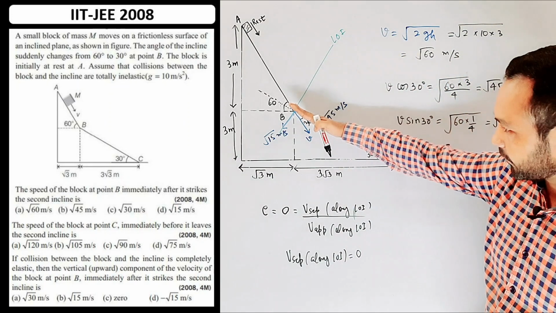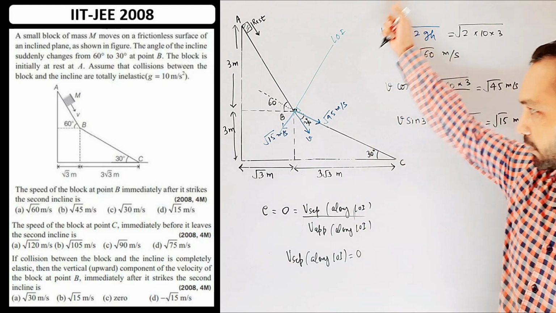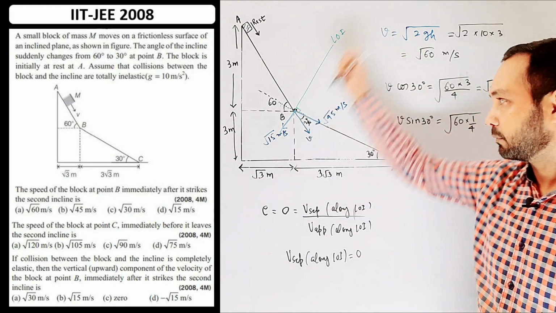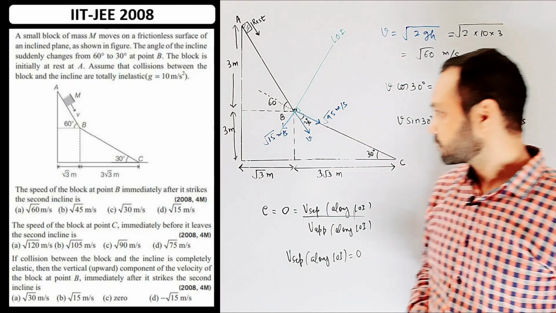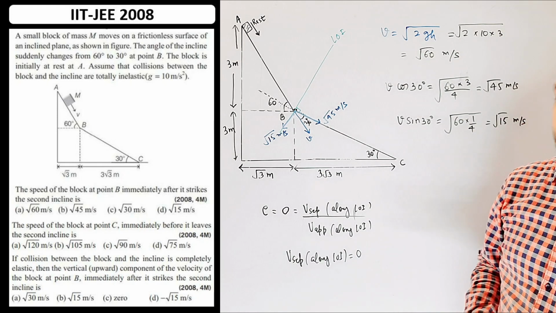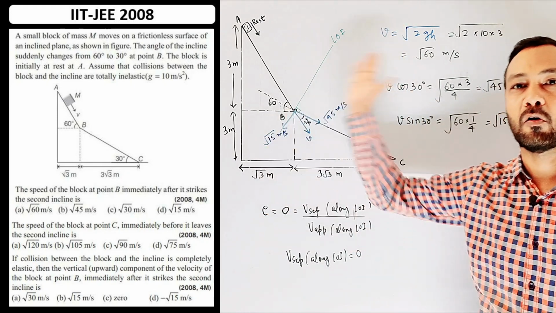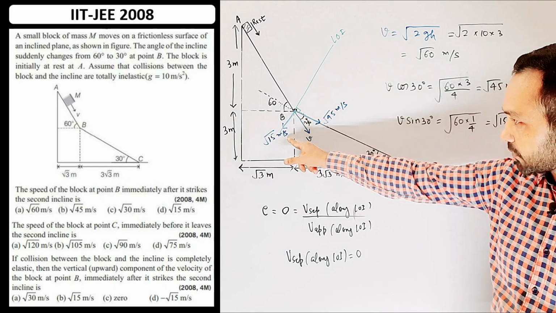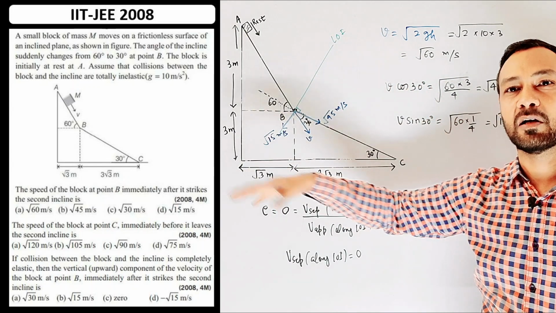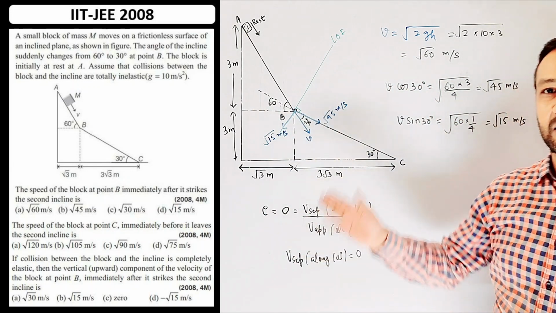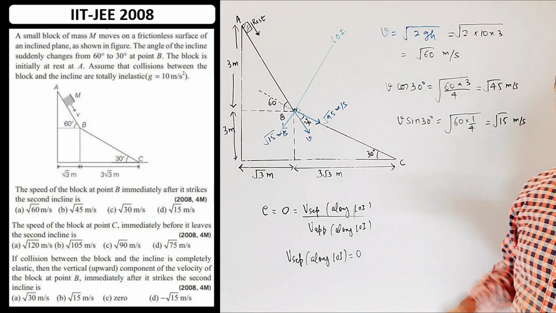And this is the fixed incline, and it will remain fixed even after collision. So the relative velocity along LOI, there will not be any relative velocity along LOI. So after collision, it will not have any velocity along LOI. So this whole velocity, which was root 15 meter per second along LOI, will vanish. So you can say that it will slide along the second inclined plane without bouncing.